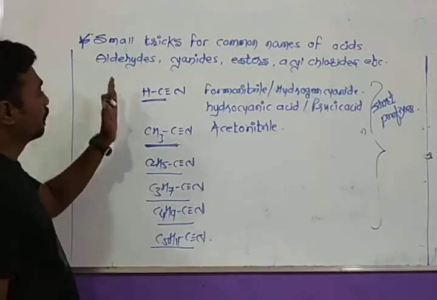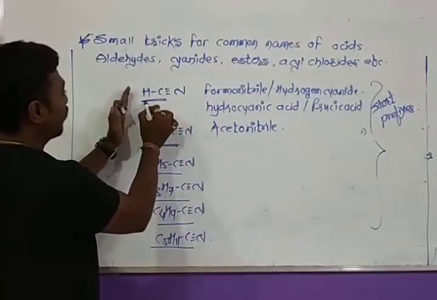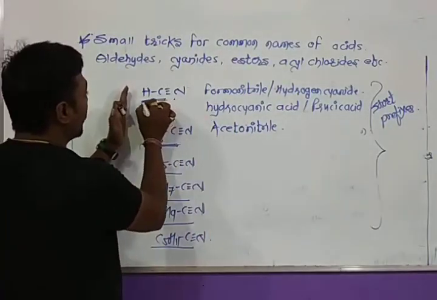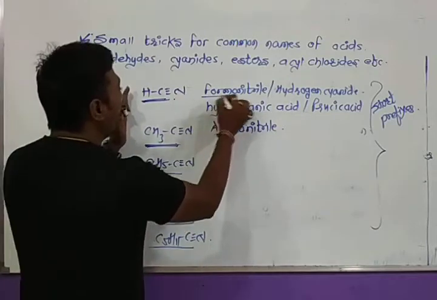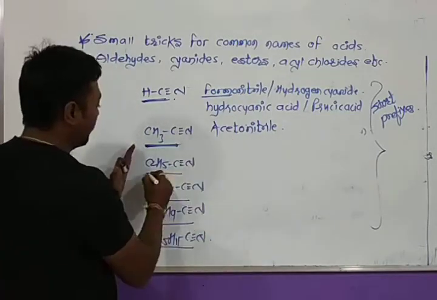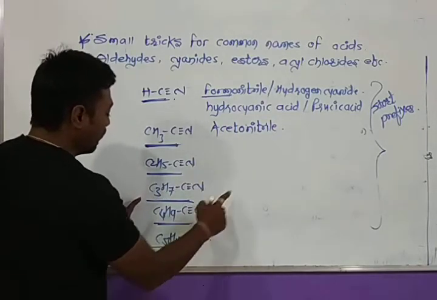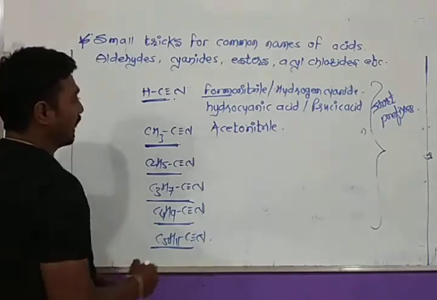Then look how the common names of these compounds are given. Hydrogen cyanide, but for H and C we will write form. So it is formonitrile. It will be acetonitrile. It will be propionitrile. It will be butyronitrile. It will be valeronitrile. It will be capronitrile.